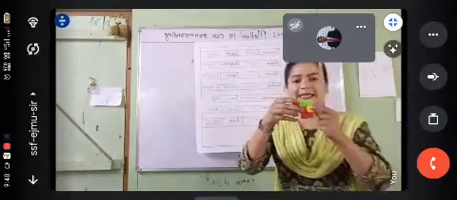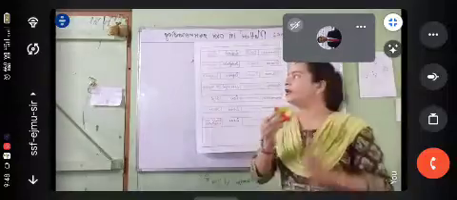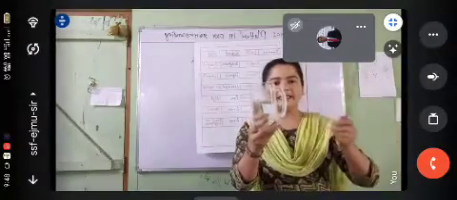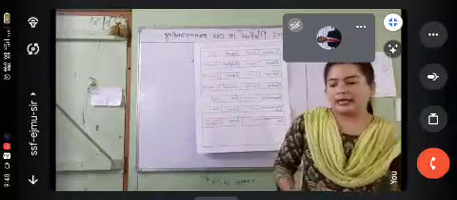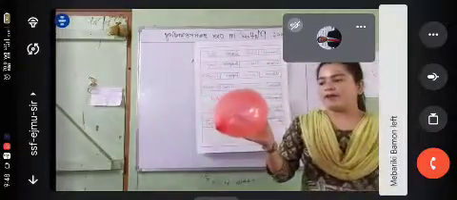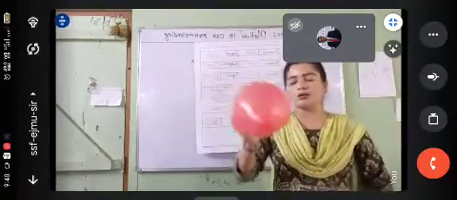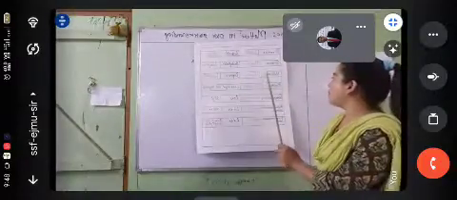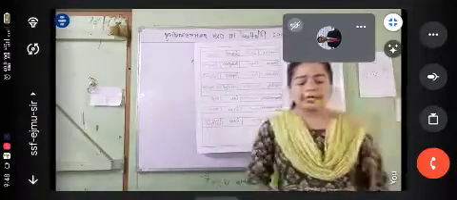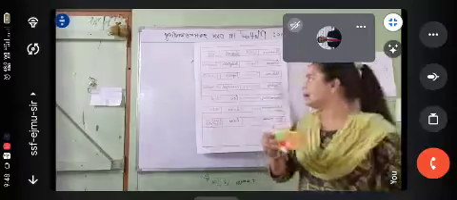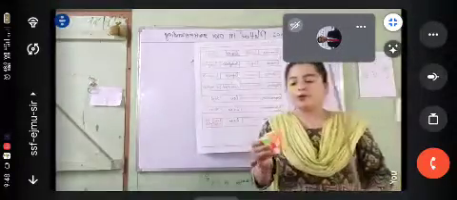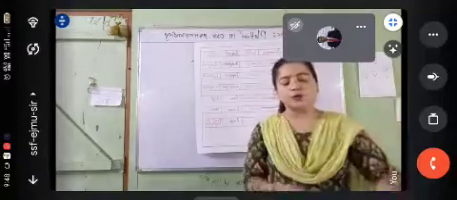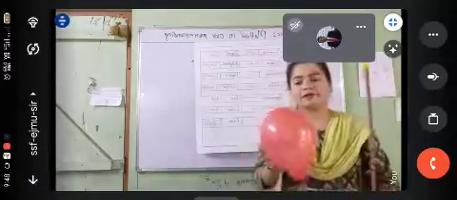Solid has a definite shape. But liquid occupies the space of a container. And gas does not have any definite shape either; it also occupies the space of a container. Now if we talk about volume, solid has definite volume, but liquid also has definite volume, and gas also has definite volume.